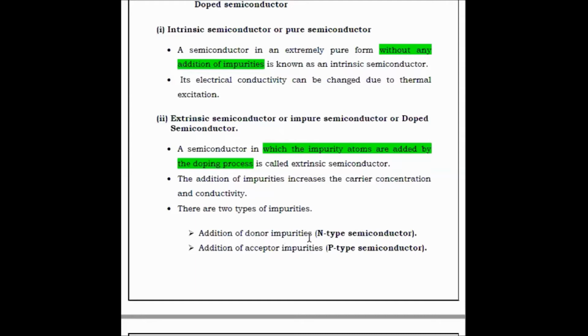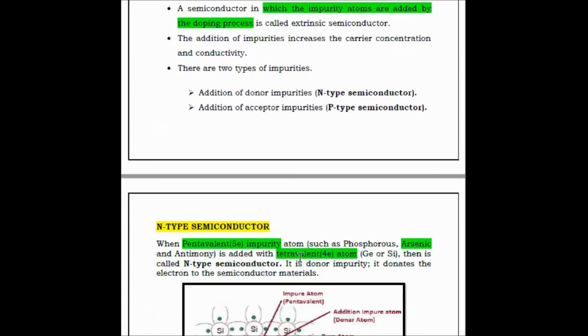In N-type, donor means the electron concentration is more compared to the hole concentration. In P-type, acceptor means the hole concentration is more than the electron concentration. That's why we distinguish the addition of impurities into two: N-type, donor impurity, and P-type, acceptor impurity.